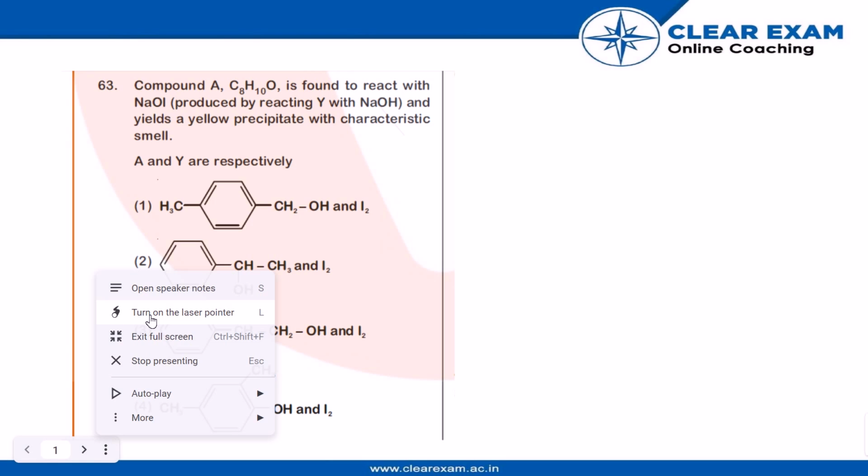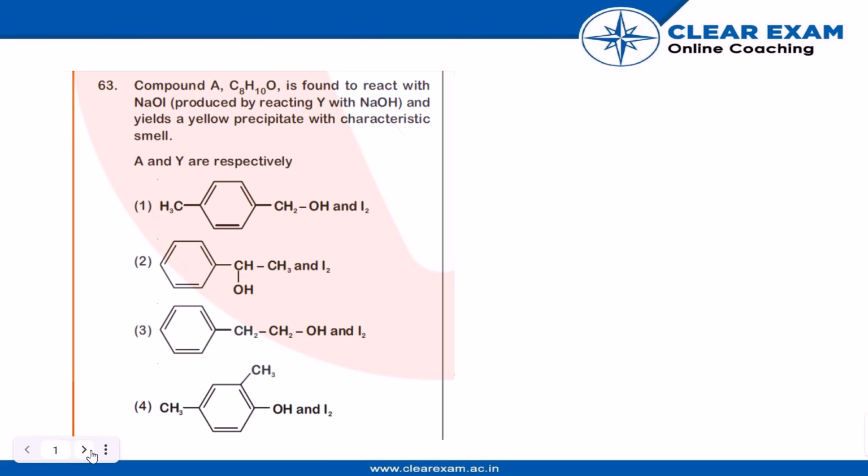So as Y, we can see it will be only I2, because if I2 reacts with NaOH, HI will be separated and NaOI will be formed. So I2 is the same in all options. So we have to find the first compound. So the answer is